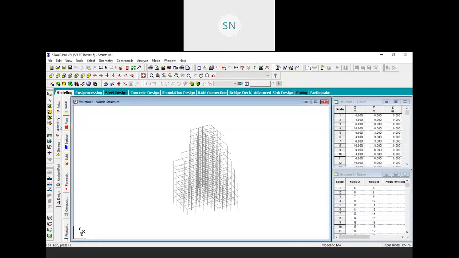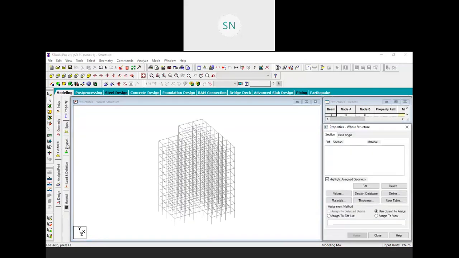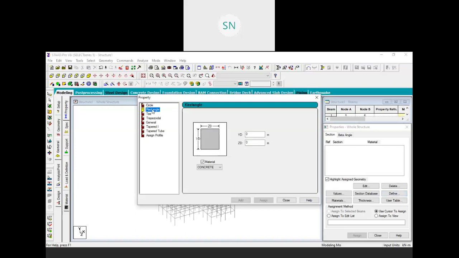So in the next step we need to assign some kind of properties. So here we have a properties. So first we will create that property. For our comfort, I am applying a simple property right now, a common property to entire structure. We can actually apply a different cross section to the beams and also to the columns, but for now I am applying a same cross sections over here. So click on the define rectangular cross section. I want a depth of 0.35 meter and the width of 0.3 meter, right?